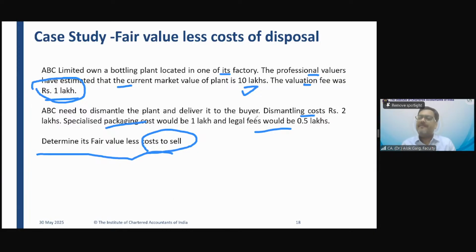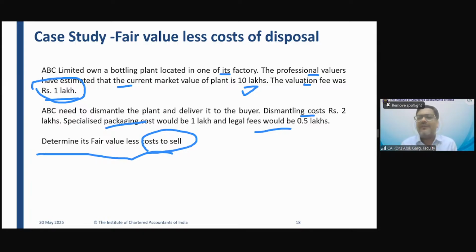So let's say I want to sell my building, okay? And I want to know the fair value, the market value. For knowing the market value, I have engaged a valuer and got the valuation done for my building, right? Once I got the valuation, then only I will decide whether I will sell or not. So is this valuation fee a directly attributable cost of selling the asset? The answer is no. It's a sunk cost. This is a cost which is required for decision making, right?